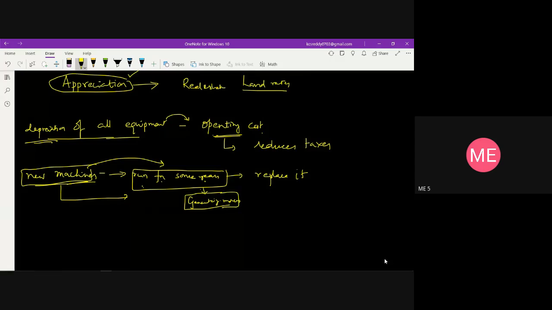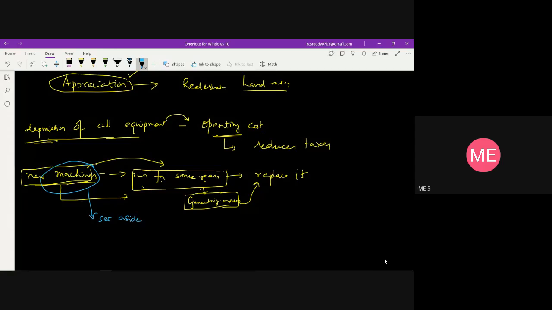With this money we are going to replace the particular machine. This is what we call the depreciation fund: the money set aside from the earnings of the equipment. Whatever money is earned from this equipment has to be kept aside.